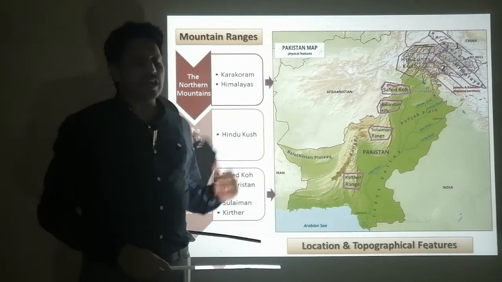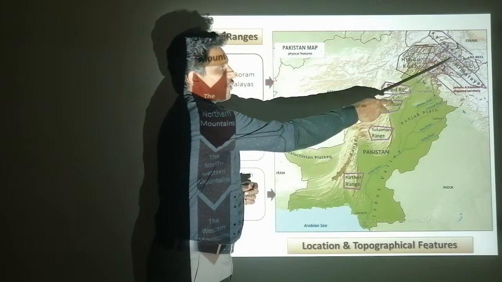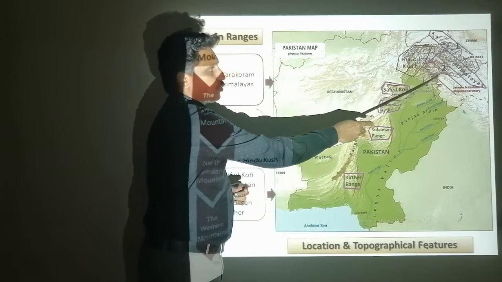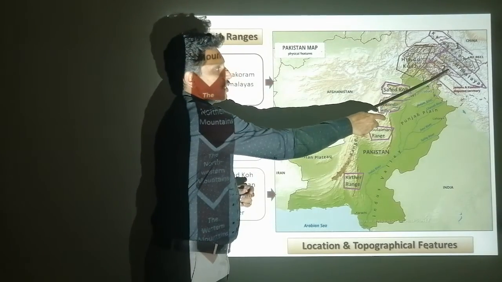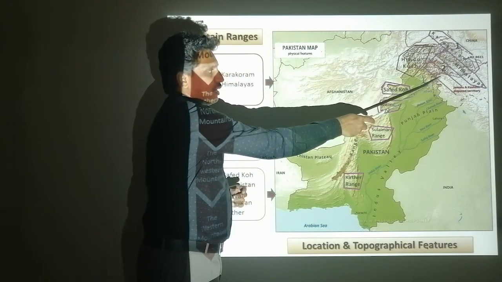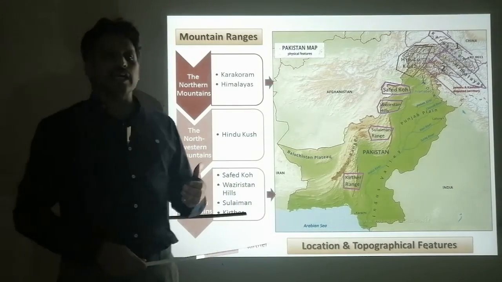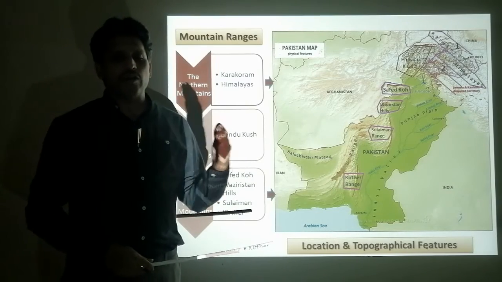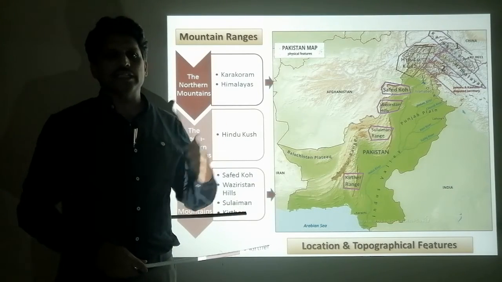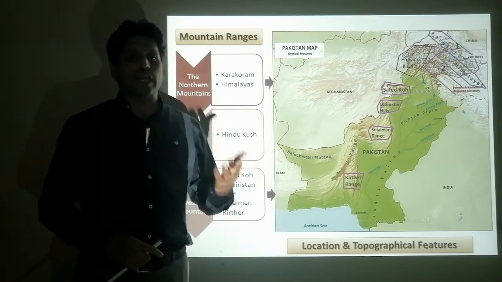In the south of Karakoram, there are the Himalaya mountain ranges. Himalayas can further be subdivided into three ranges: one is called the Greater Himalaya, then the Lesser Himalaya, and the third one Shivalik Hills. Shivalik Hills are those areas you pass when you travel from Islamabad towards Murree. This hilly, mountainous journey from Islamabad to Murree is called Shivalik Hills.